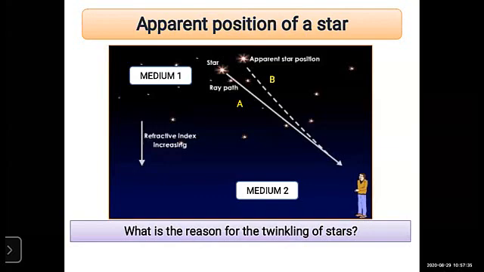Now we know that vacuum is a rare medium, and medium 2 is your denser medium, because atmospheric air has many dust particles and gas particles, so the density of atmospheric air increases. Okay, so now, what is a star? A star has its own light.